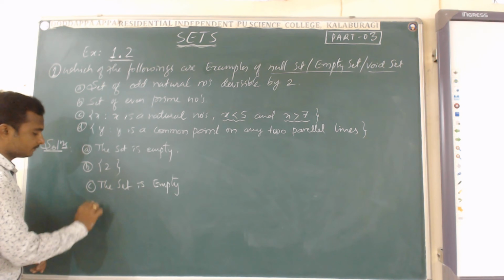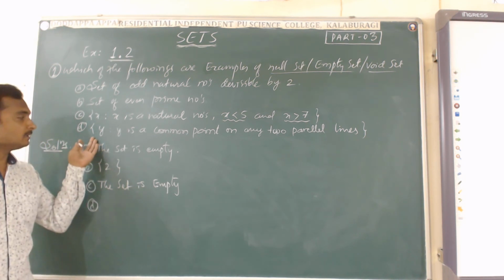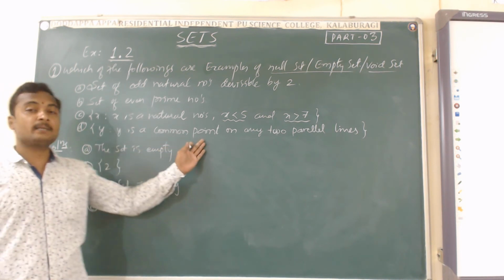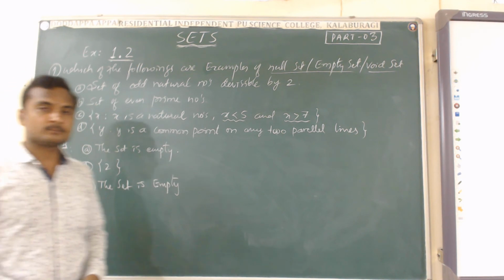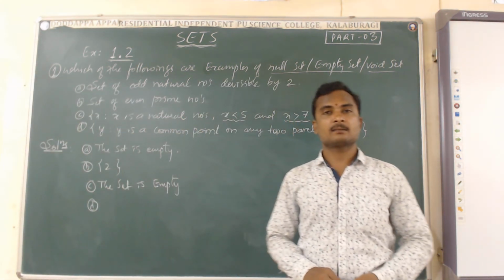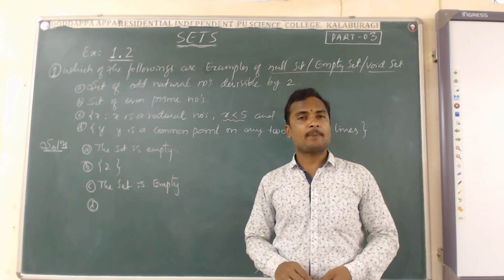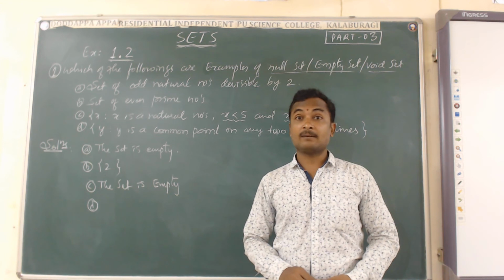The fourth one. The set of all y such that y is a common point on any two parallel lines. Tell me what parallel lines are. Look at the example of railway tracks.